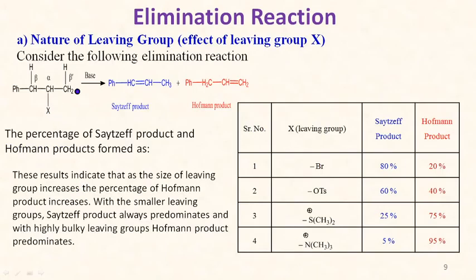For example, if you see first the nature of the leaving group, means as the size of the leaving group increases, if we go from bromo, then tosylate, up to a quaternary ammonium salt, then the percentage of Saytzeff product decreases, while the Hofmann product increases. Because as the size of this X increases, the transition state for Saytzeff elimination becomes more crowded, and that's why the percentage of Hofmann increases, or Hofmann elimination is the preferred one.